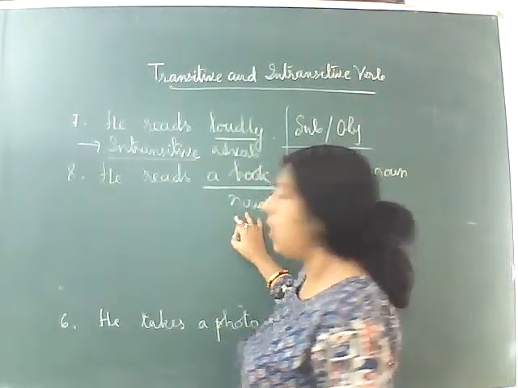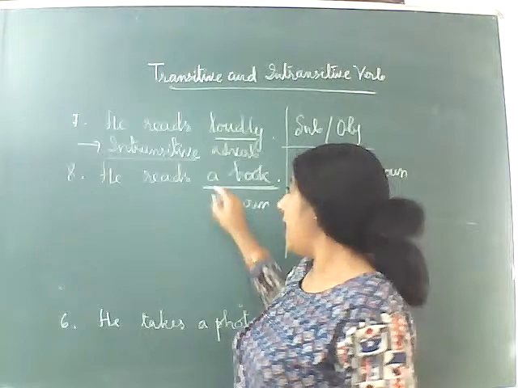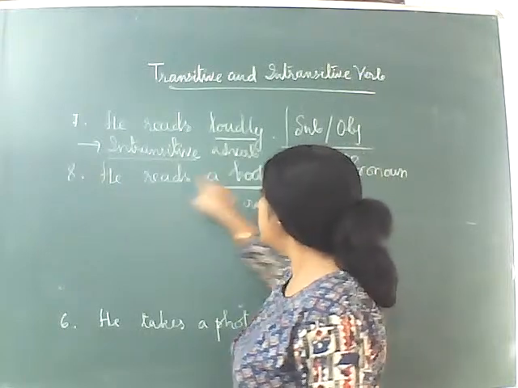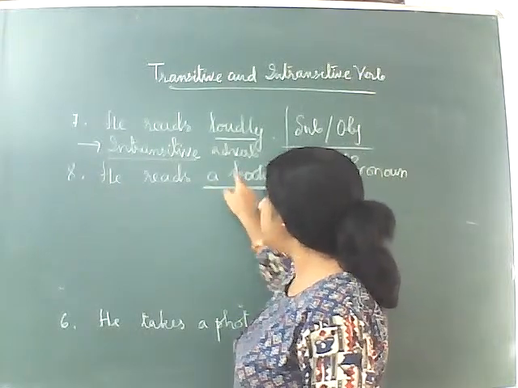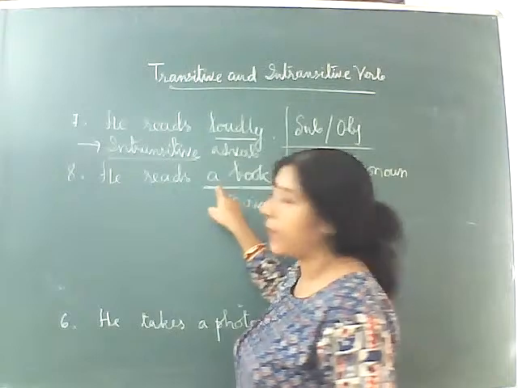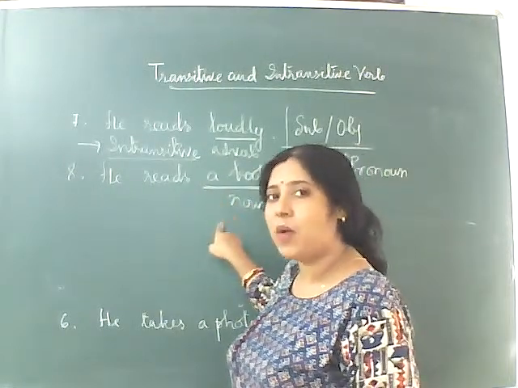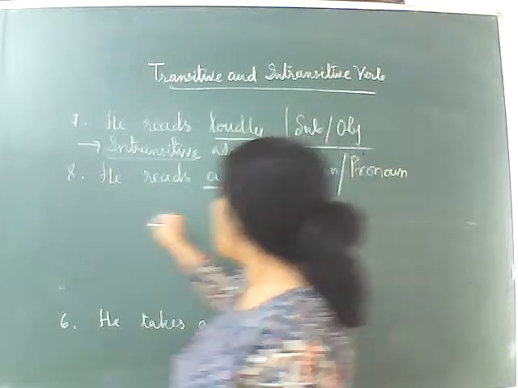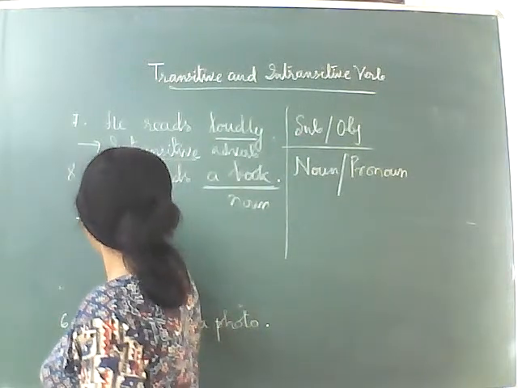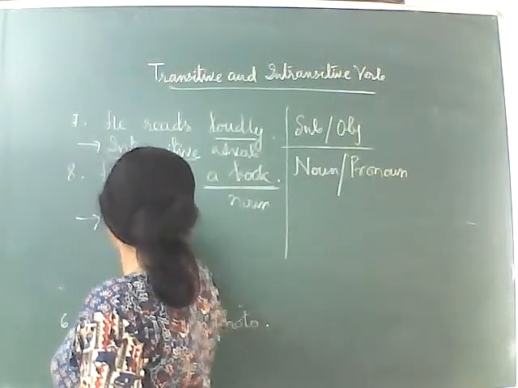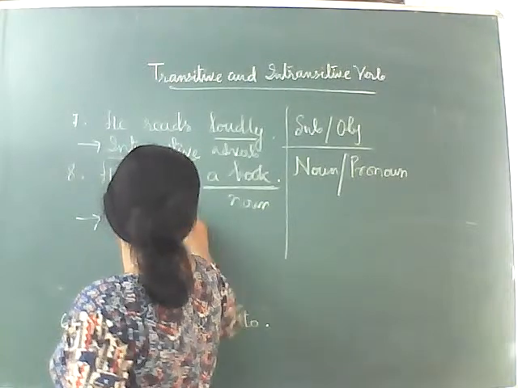So it will be an object. In the sentence he reads a book, reads is followed by an object, and here our object is a noun. So this is called a transitive verb. What verb? Transitive verb.